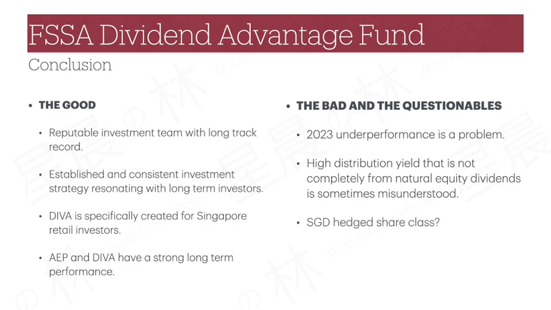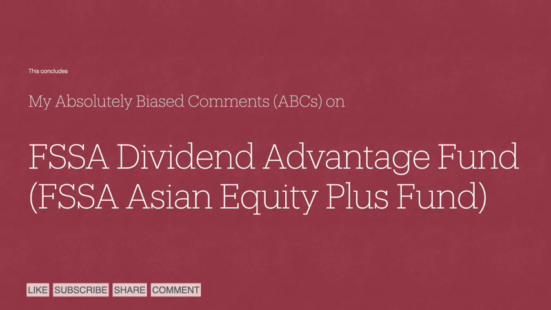It has been seen that there can be big performance differences between DIVA in Sing dollar terms and AEP in US dollar terms. Perhaps a Sing dollar hedge share class would be something for FSSA to consider, so that Singapore investors that want to reduce FX risk can go for it. This concludes my absolutely biased comments on FSSA Dividend Advantage Fund and the FSSA Asian Equity Plus Fund.